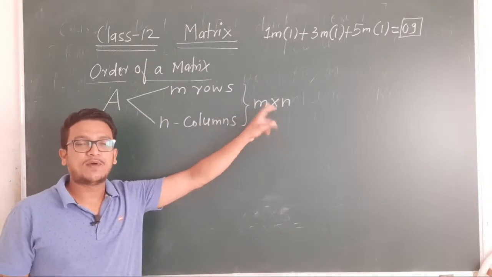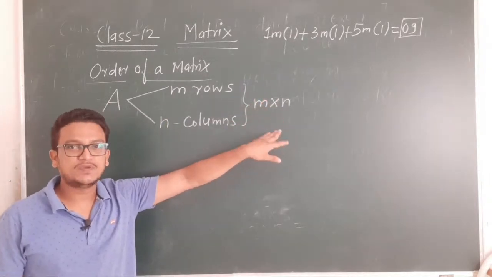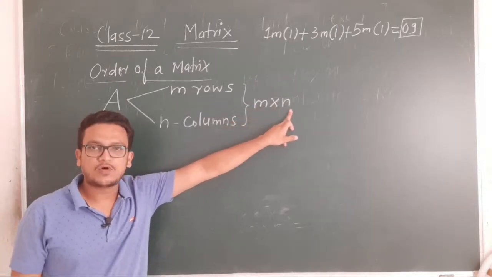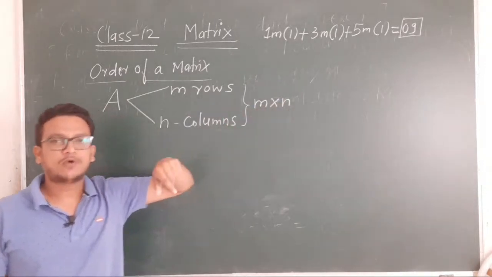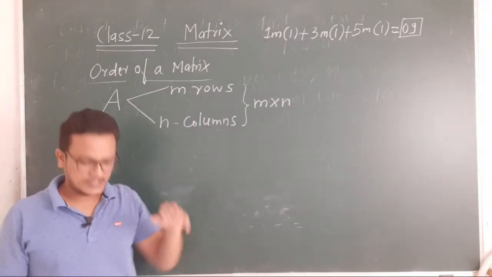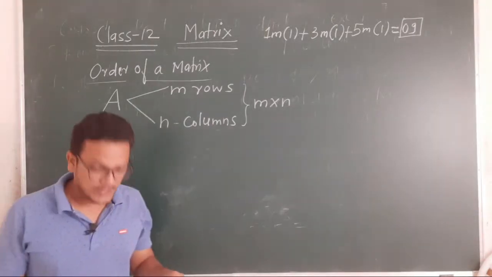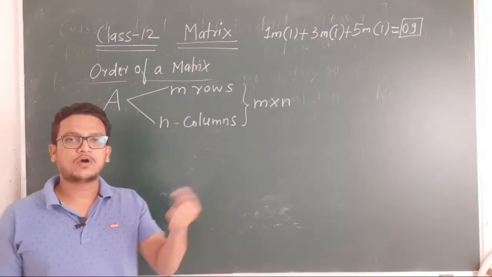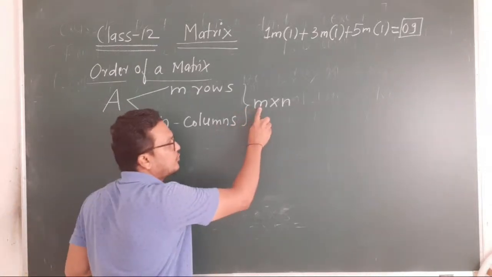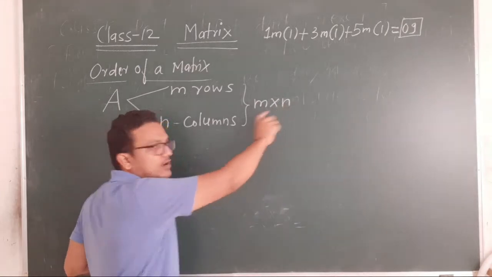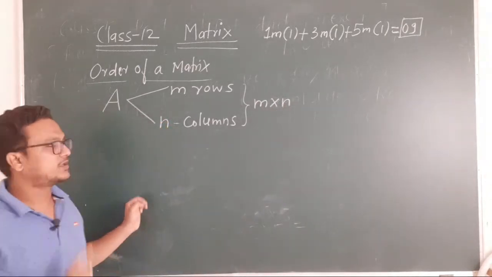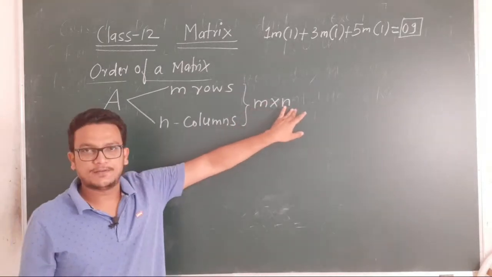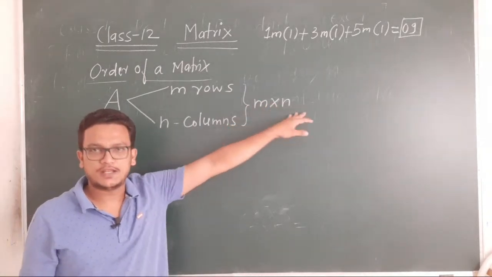So this is the order of the matrix. While writing the order of the matrix, how do we write it? Number of rows into number of columns. Okay, this is very important. While writing the order of a matrix, always first we have to write number of rows into number of columns. You can also read it as m cross n.